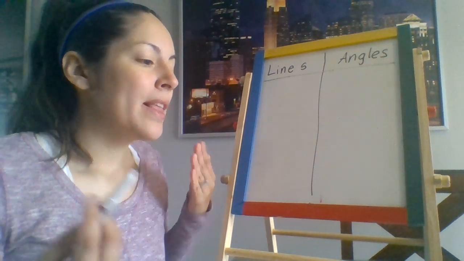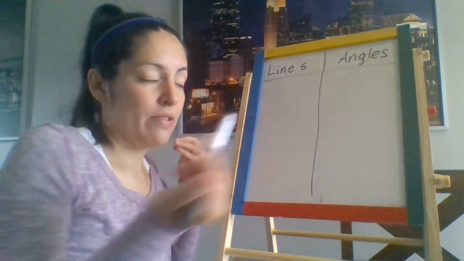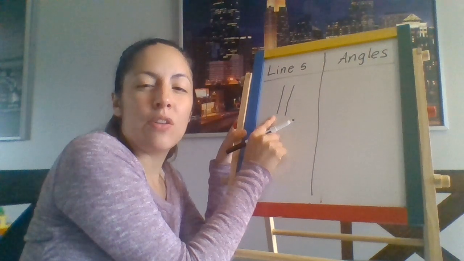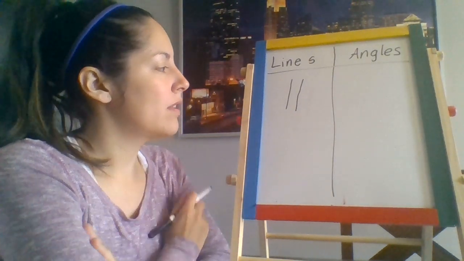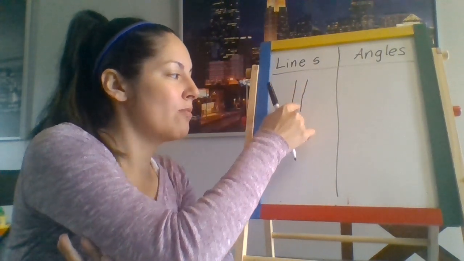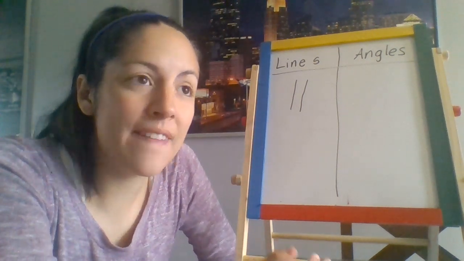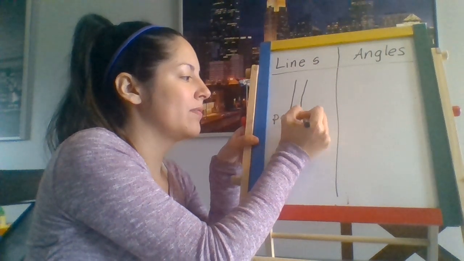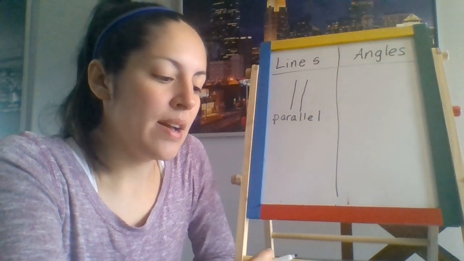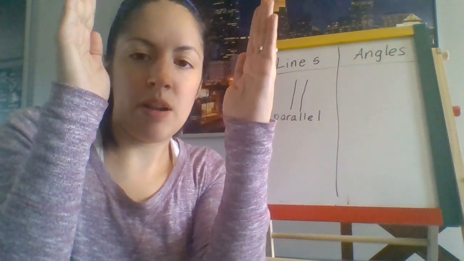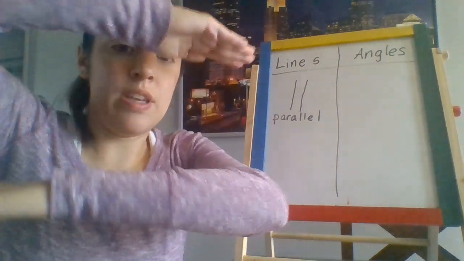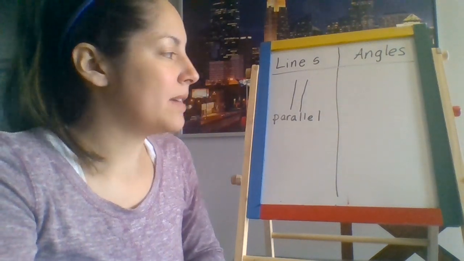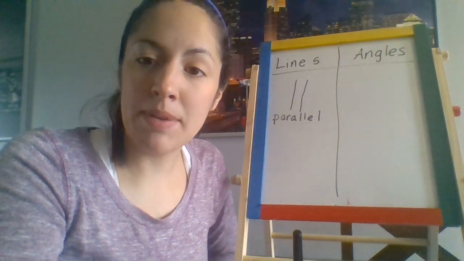When we talk about lines, they go on forever and ever, okay? And we talked about when we have two lines that are the same distance apart always, and they'll never touch or never intersect. We call that parallel lines. So parallel lines, I always said arms up, they can go like this, they can go like this, they can go diagonal, but they'll never touch, because they're always going to be separated by the same amount.